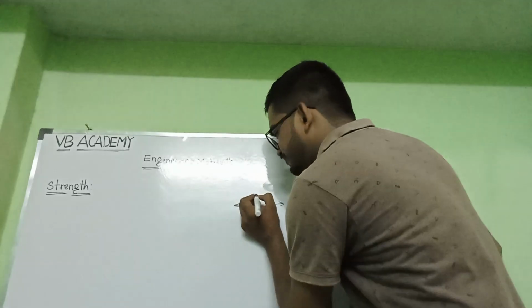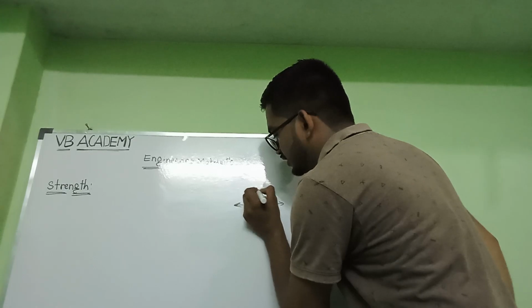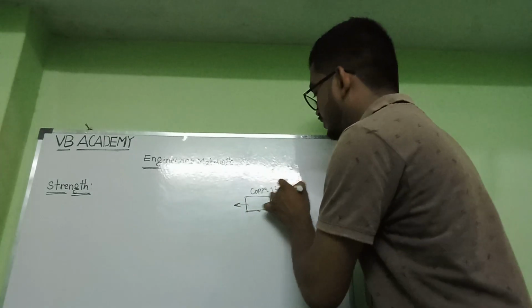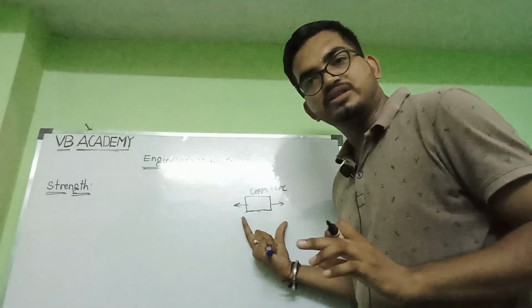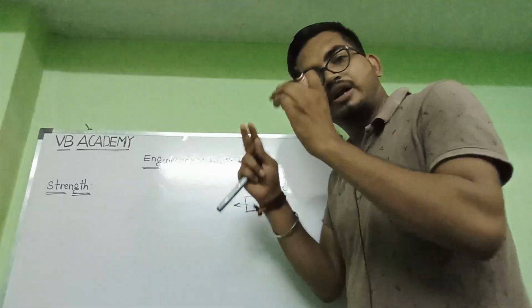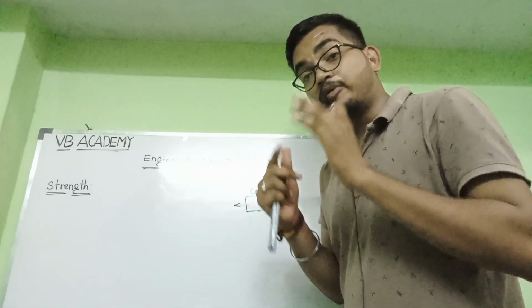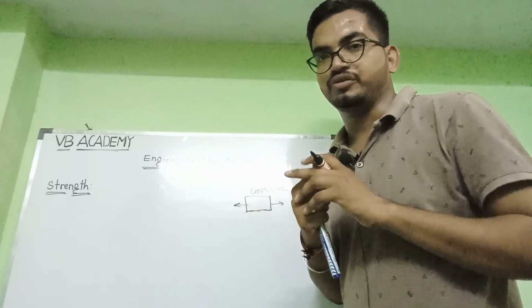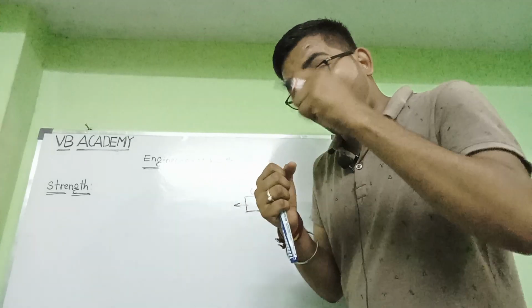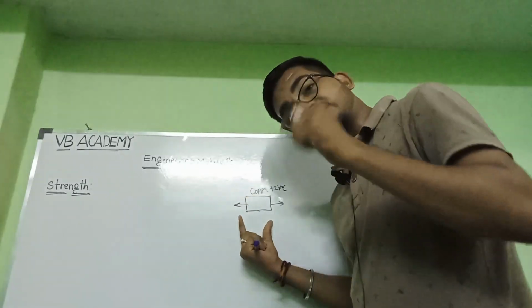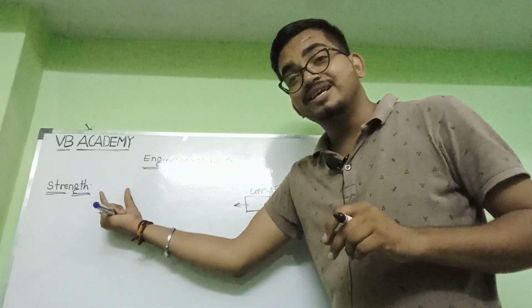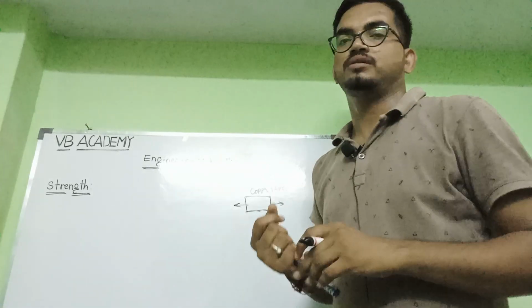Say this body is made of pure copper or copper plus zinc, that is brass. Whenever I apply the tensile force, the body will withstand up to one limit. Clear? After that, it will fail, meaning it breaks. That point gives the strength of that particular material.